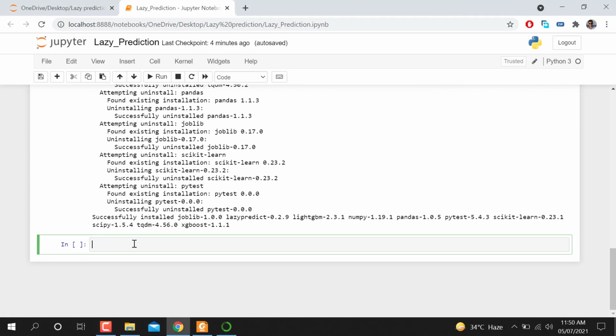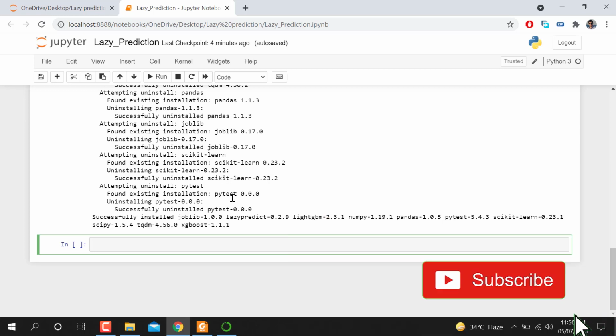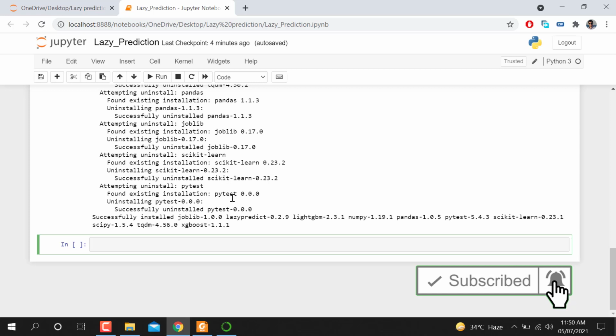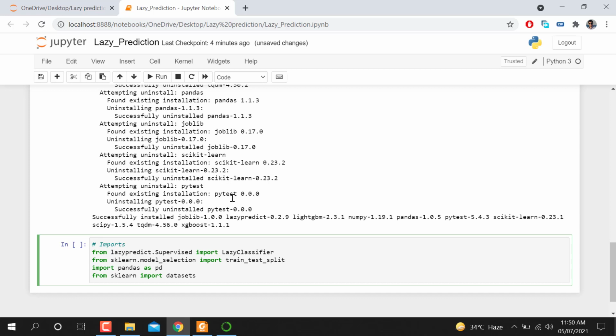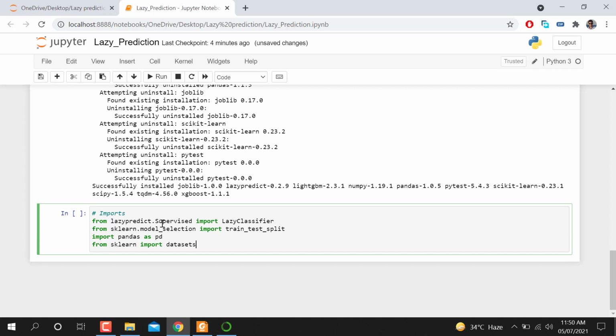After installation, we need to import some necessary libraries that we require to do some experiments on different algorithms. Here you can see I'm using from lazypredict.Supervised import LazyClassifier. It will automatically call all the classifiers under supervised learning, meaning we have a data set and we are classifying something. This library is used to split the data set, further I'm using pandas as pd, and the last one I'm calling is from sklearn import datasets.